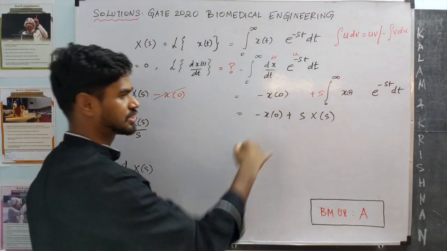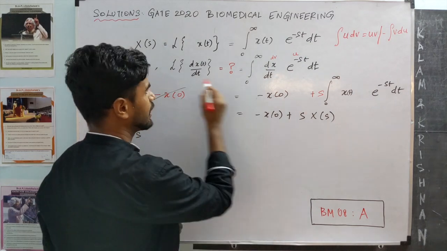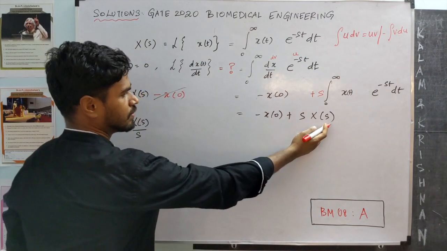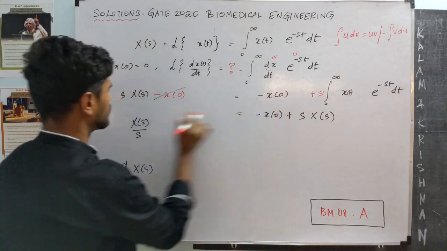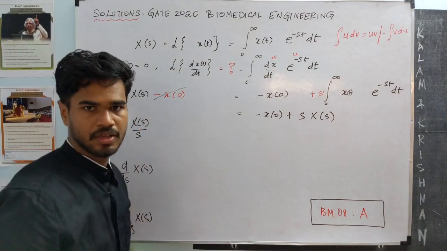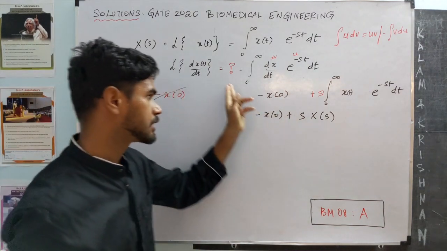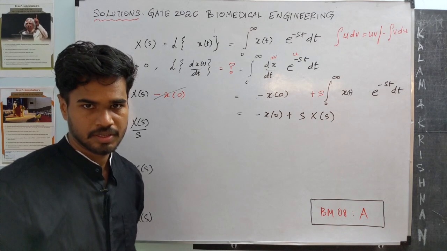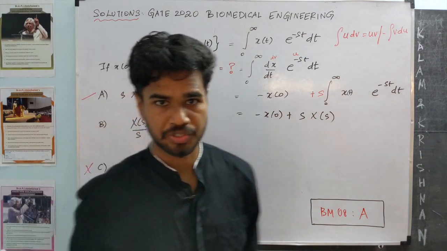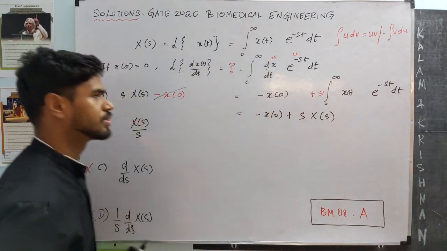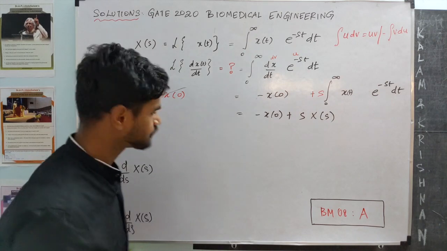So we used the definition and derived what this function is, which we notice, if x of 0 is 0, we get option A. Using the definition, we derived this particular property. That's a very good way of answering this question. It should take about a minute or two.